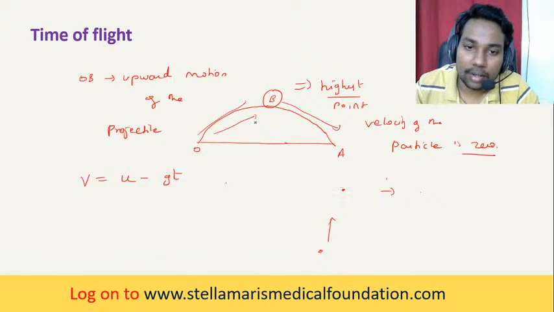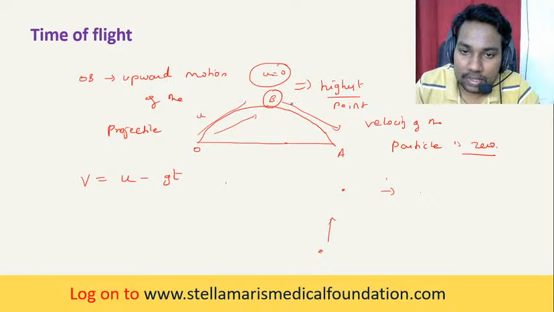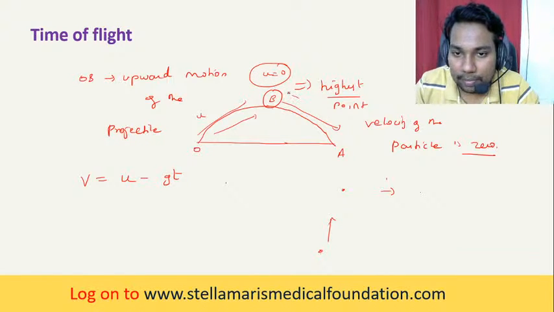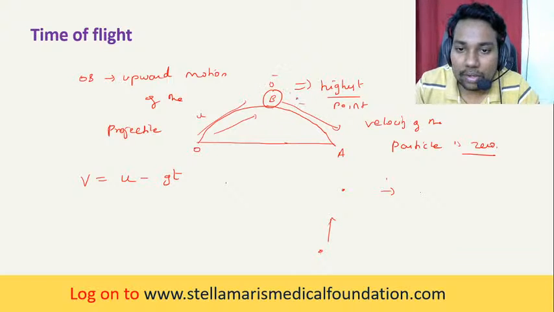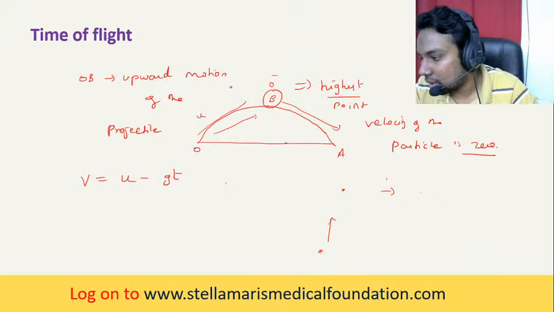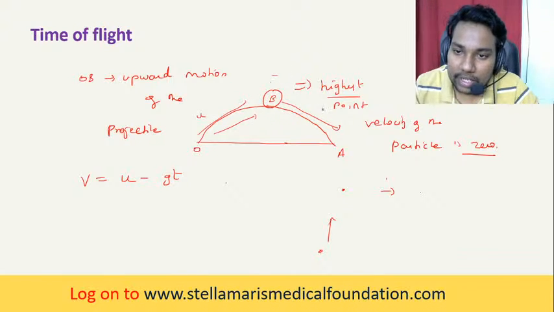Afterwards it speeds up, the velocity increases in the downward motion. So at the highest point the velocity of the particle is 0.